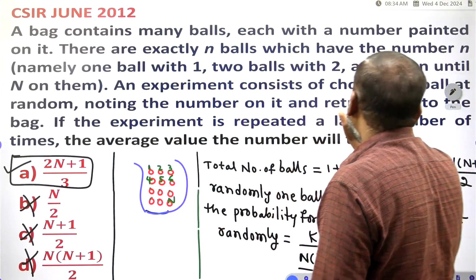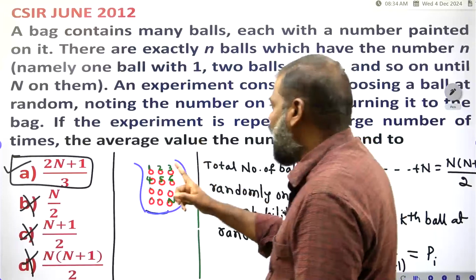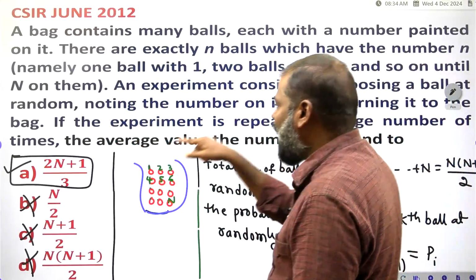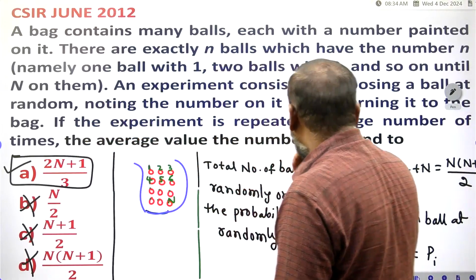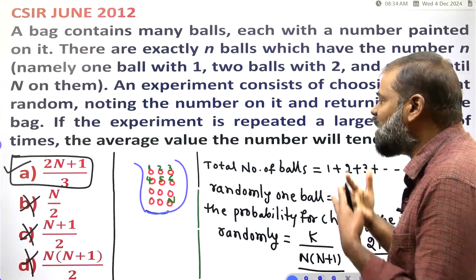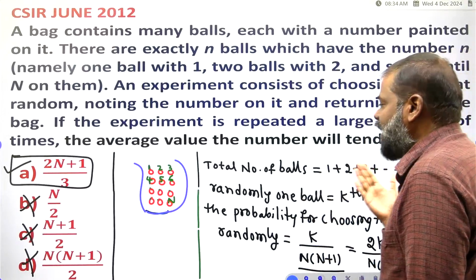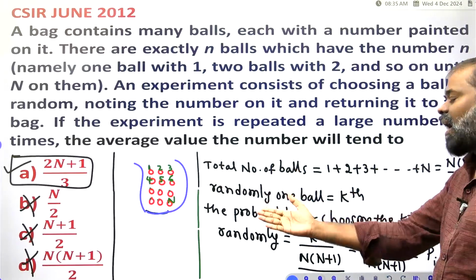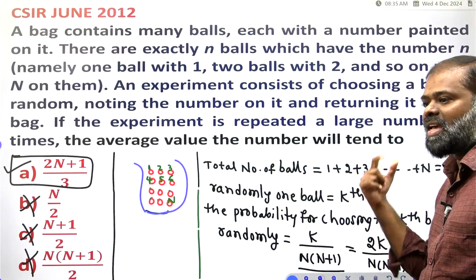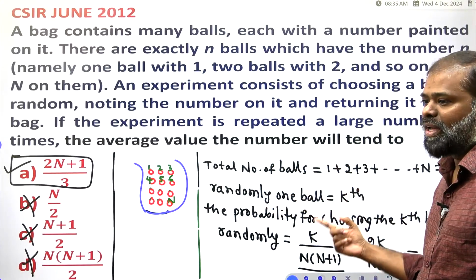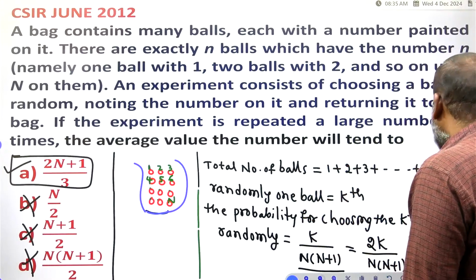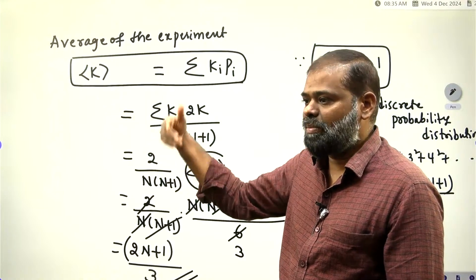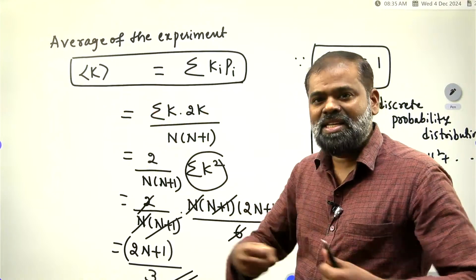An experiment consists of choosing a ball at random, noting the number on it, and returning it to the bag. So if the experiment is repeated a large number of times, the average value of the number will tend to what? How do we have to calculate? First you have to calculate the number of balls. After that you have to calculate the probability for each ball. After that, the average value of the probabilities, because for each ball there is